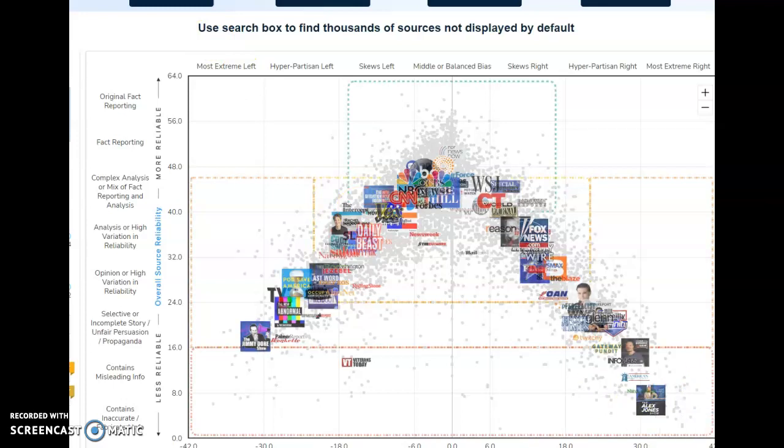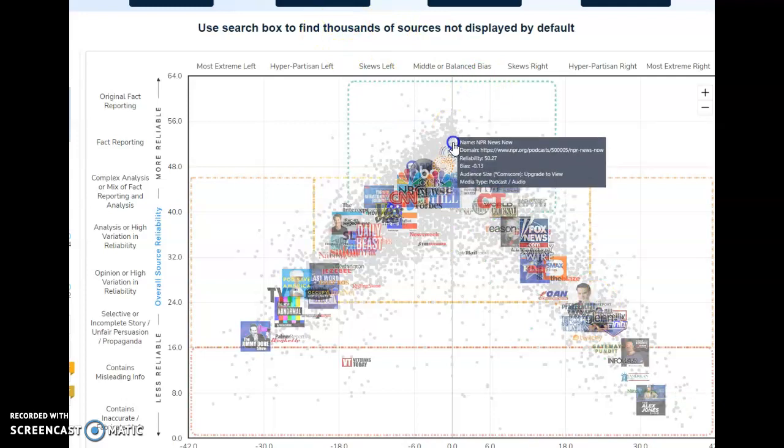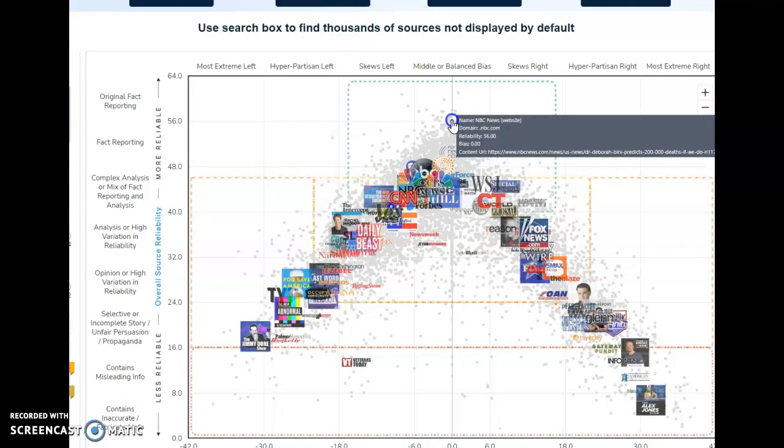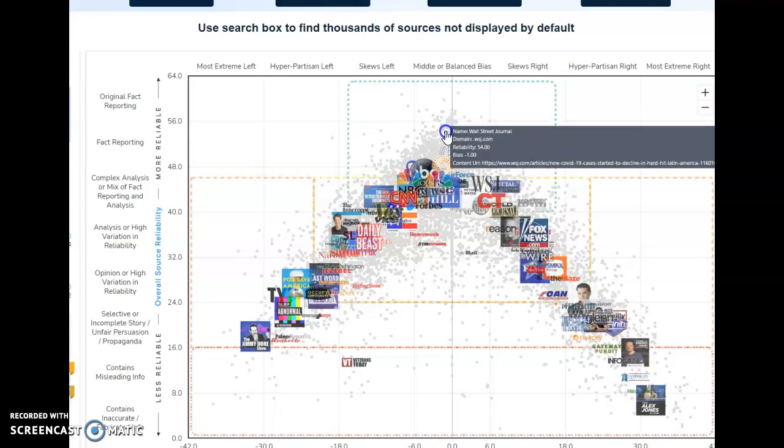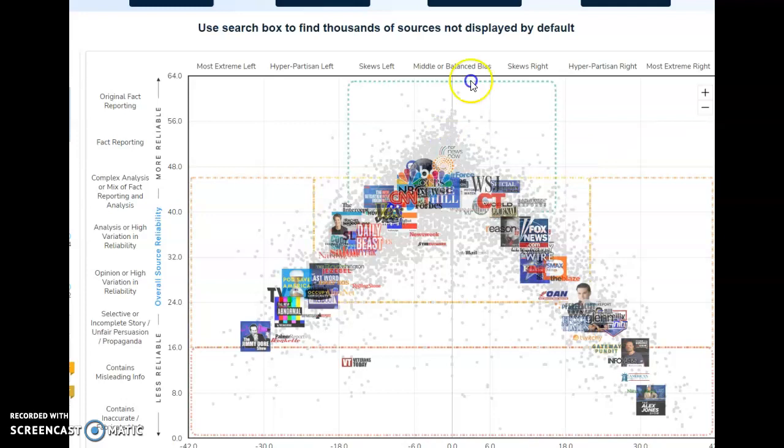Now, this looks really kind of wildly nutty, and it sort of is. This is an attempt to categorize news. Okay, and so middle or balanced means it is not particularly biased. So you've got NPR, NBC, and you'll actually see the bulk of major news sources fall in the center. Then you get the left and the right, so you get the extreme left liberals and the extreme conservatives on the right. And then you get everything from original fact reporting down to inaccurate or fabricated information.